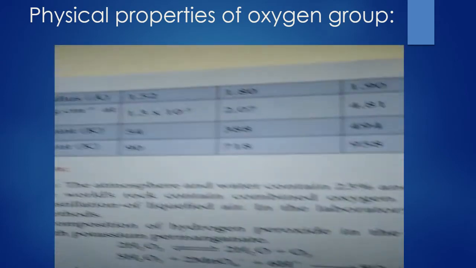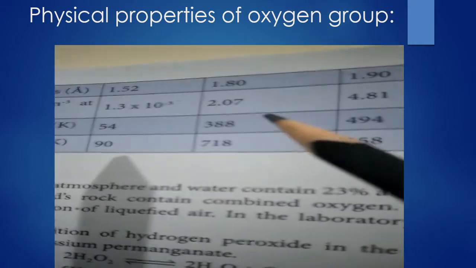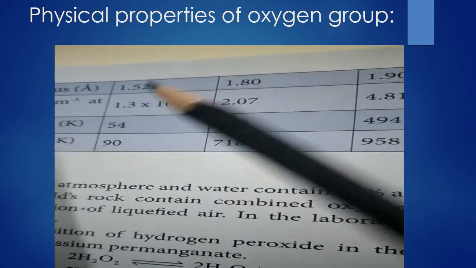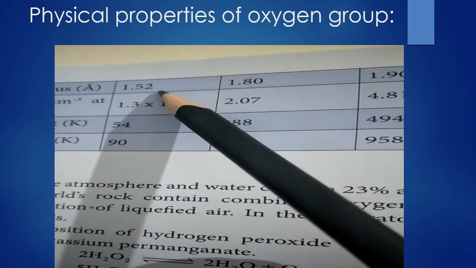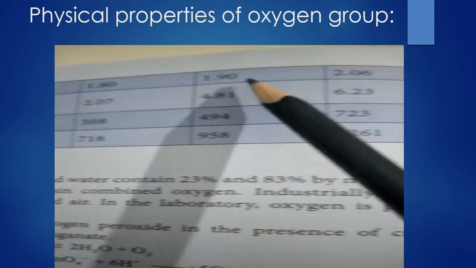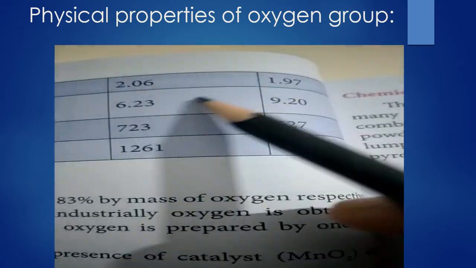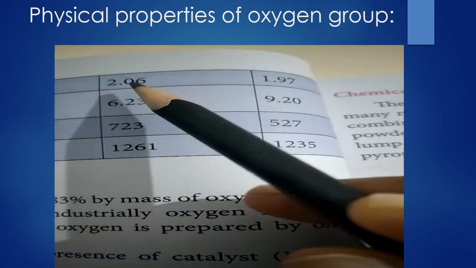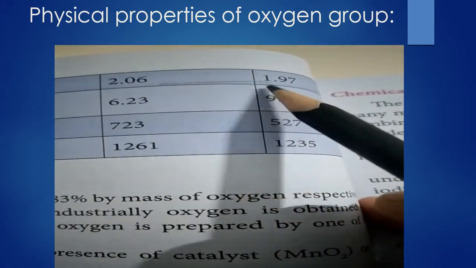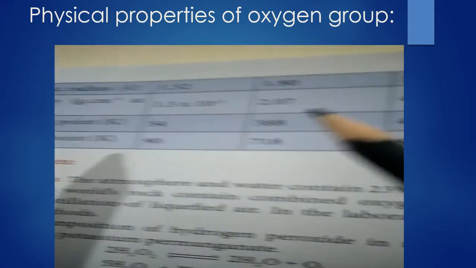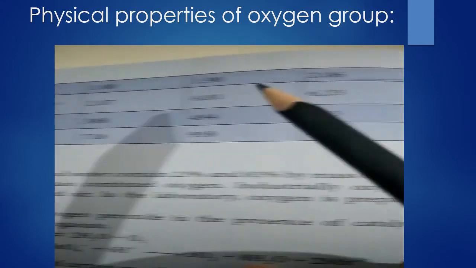Next, let's see the atomic radius. When you move from top to bottom, the atomic radius increases because of a new shell. When you compare the atomic radius of oxygen 1.52, here 1.80, 1.90, 2.06. But when you come to polonium, the atomic radius is somewhat constant, only a slight decrease instead of increasing. It is all due to the poor shielding effect which you all studied last year.